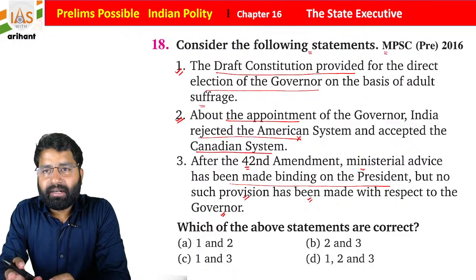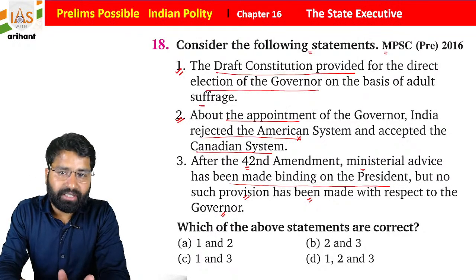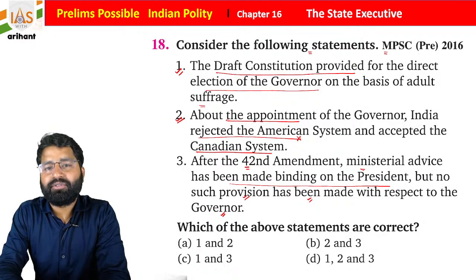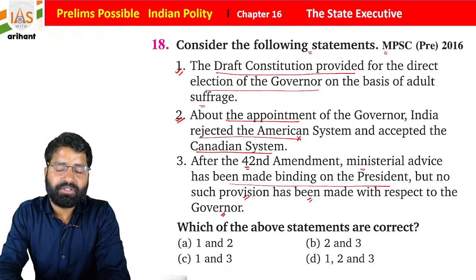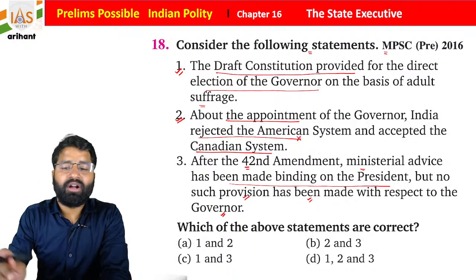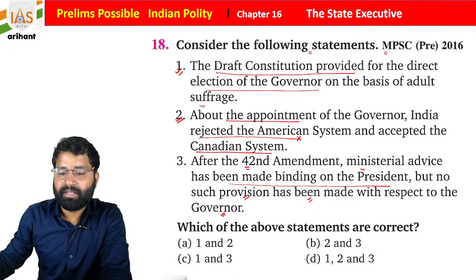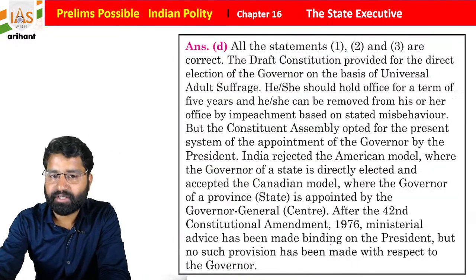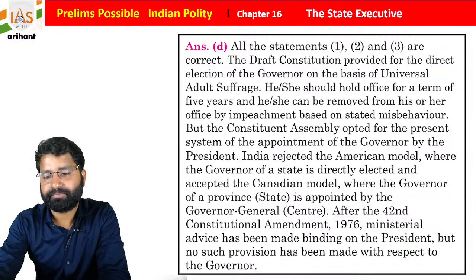So I already told you, there was a modification done at that time, and it says that the president will act only according to the council of ministers and the prime minister, but this provision was not made for the governor. So option D is more appropriate and correct, because all these statements are correct, students.